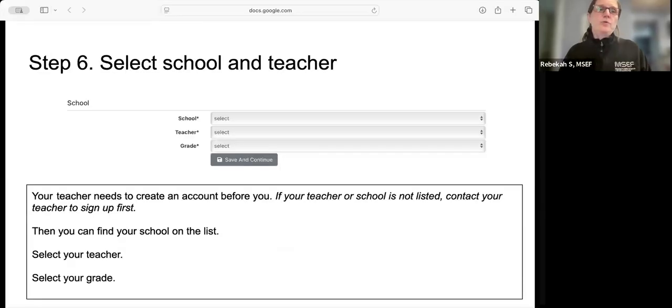Then you're going to select your school and teacher. Again, teachers need to have their account set up first. Then you'll find your school on the list, you'll select your teacher, and then select your grade. Remember, you need your teacher to be able to go into their portal and approve your project, so do not choose a teacher unless they know that you're choosing them for this.